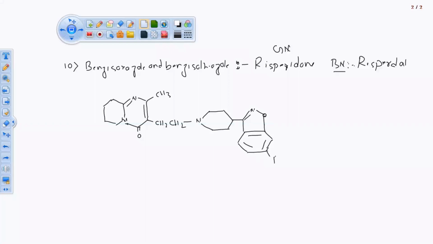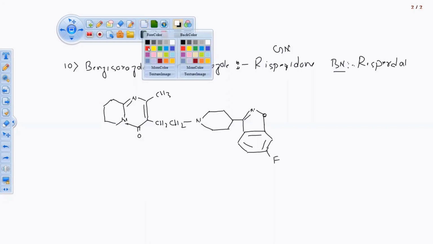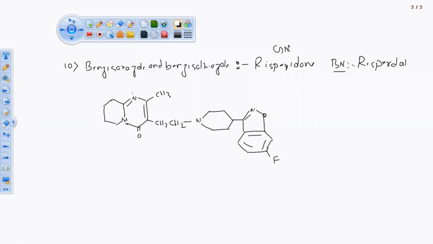But here you are having one fluorine atom. See, this is the structure of your risperidol. Risperidol is a brand name. Now, numbering. See, very interesting.